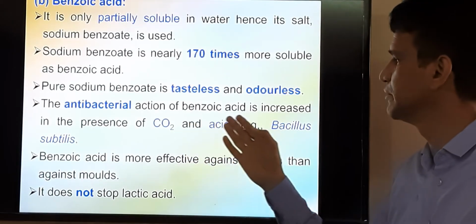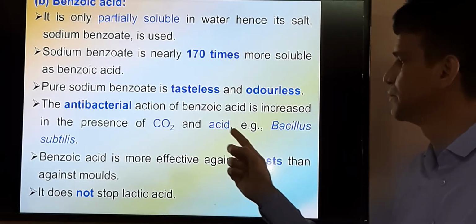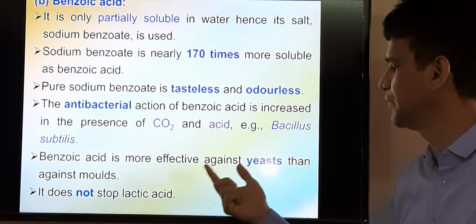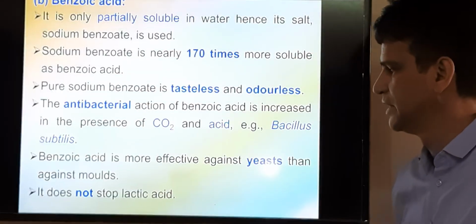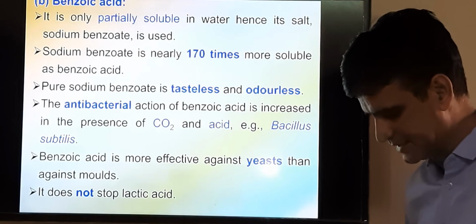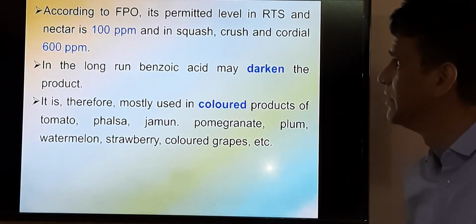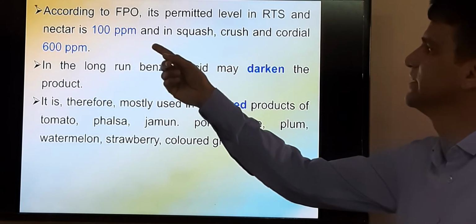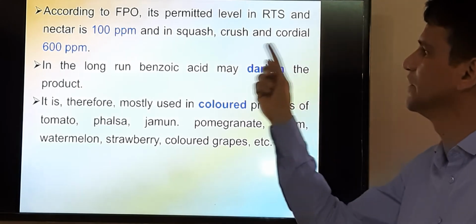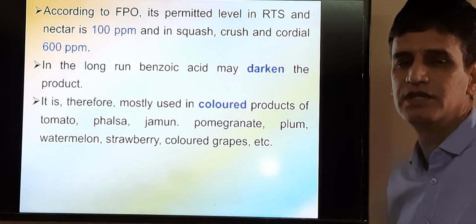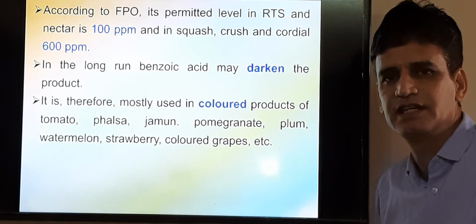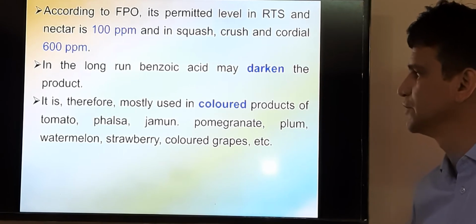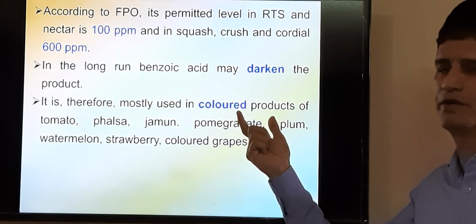The antibacterial action of benzoic acid is increased in the presence of CO2 and acid, especially against Bacillus subtilis. Benzoic acid is more effective against yeast than molds, and it does not stop lactic acid fermentation. According to the Food Products Order, the permitted level in RTS and nectar is 100 ppm, and in squash, crush and cordial it is 600 ppm. One important thing in this case is that it may darken the product in the long run, meaning in storage, and it is mostly used in colored products only.